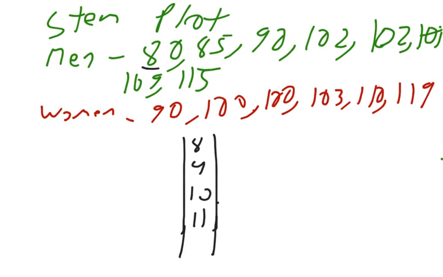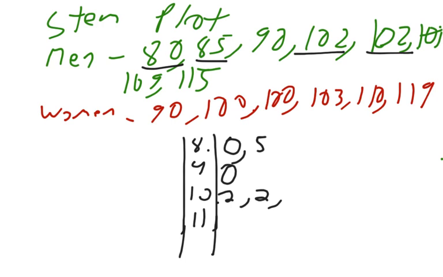For the men, when we have 80, the 0 comes at the end to go with the 8 to make 80, and then also in the 8 column we have 85. So we put 85 down there. 90, we have a 90 over here. 102 and 102, so I have to put down each two separately, and then 109 is in the same column. 115 goes on the bottom there. So that would be the men.